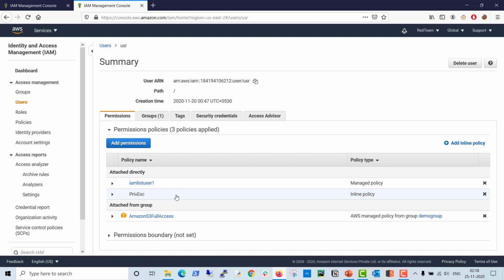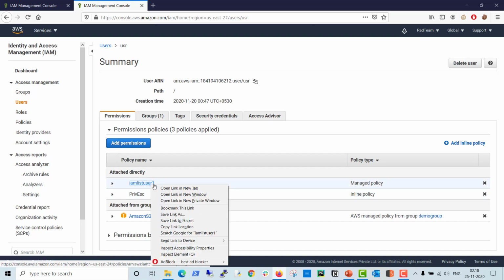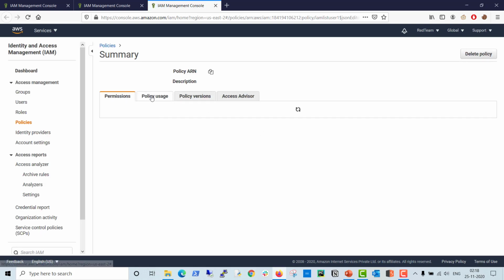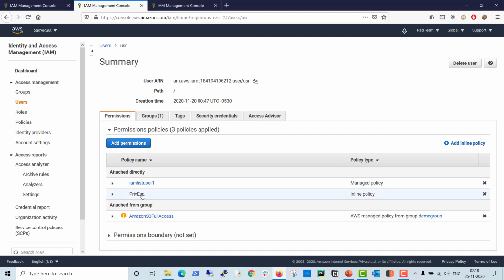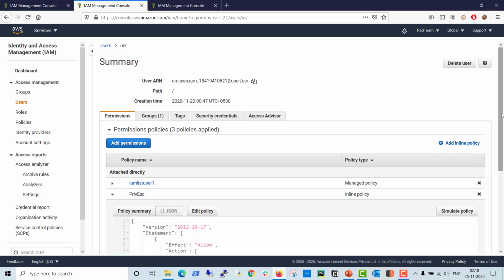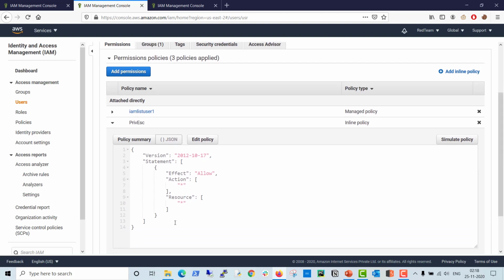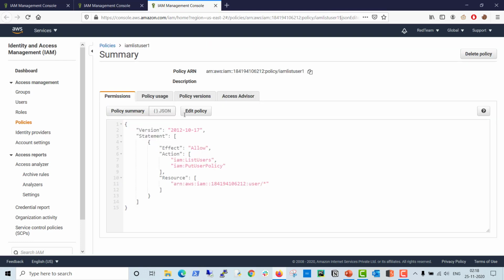So what is the difference between managed policy and inline policy? If you click on the managed policy, you can see here the managed policy has the same permissions, users, and all these things, as well as the policy ARN. That means it physically exists here, and we can attach this managed policy to a user, group, or role. But what about inline policy? It doesn't have any physical existence. So when you expand this one, you can see all the permissions assigned to it, but you don't have, like a managed policy, the policy users and policy version.